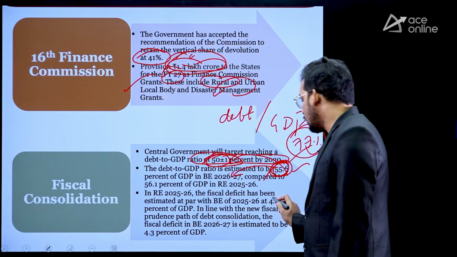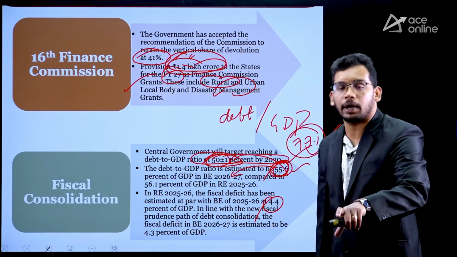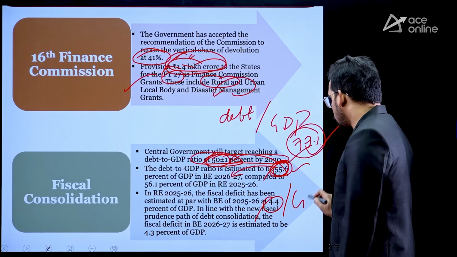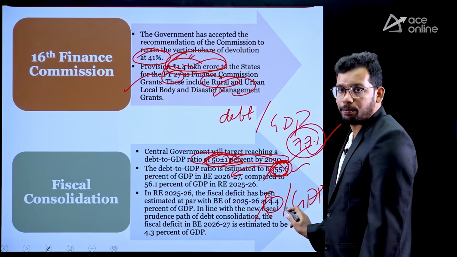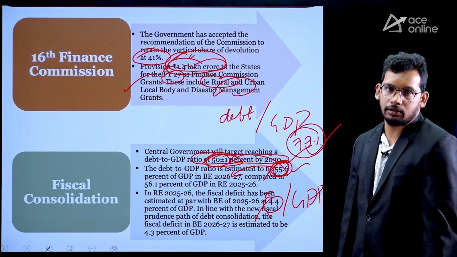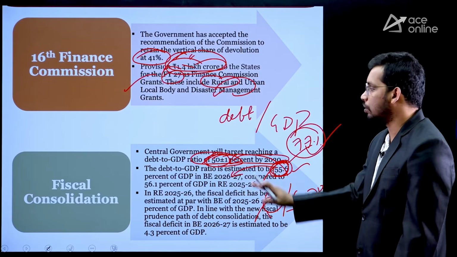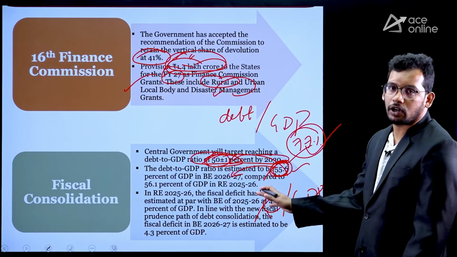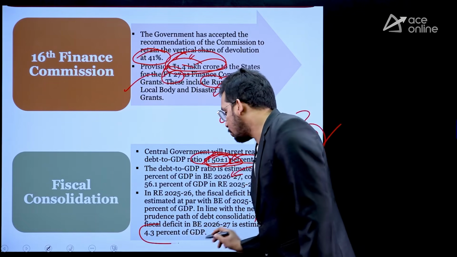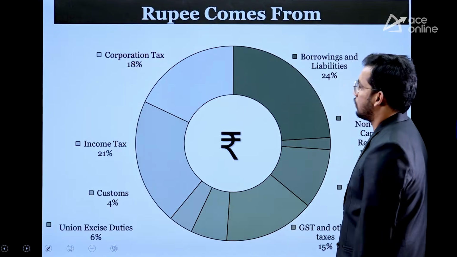Okay, and fiscal deficit means the amount of debt we are bringing in that one particular year with respect to GDP. Currently, it is at 4.4%. Now, it will be brought down to 4.3%. So, it will be down to 4.3%. This is also one of the fiscal consolidations government wants to do. So, it is going to be 4.3% fiscal deficit in 2026-27.